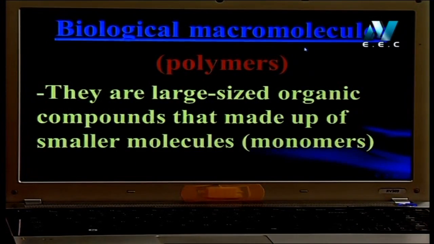Biological macromolecules. Another name for biological macromolecules, we call them polymers. I want you to remember this word, polymers. Polymers mean large size organic compounds that are made up of small molecules called monomers.